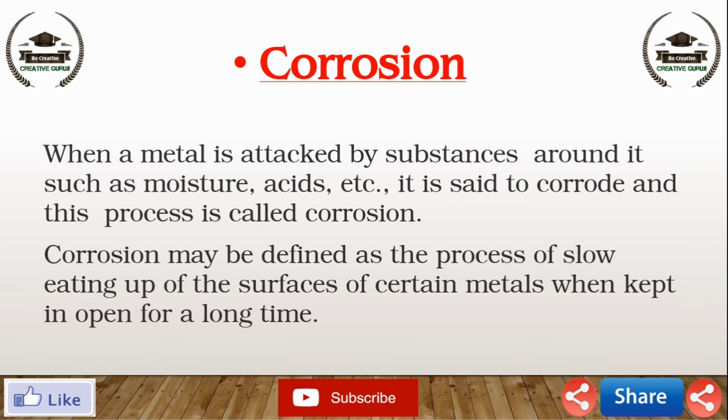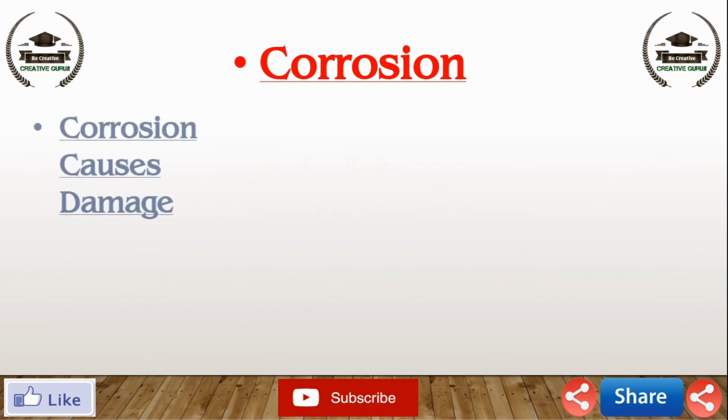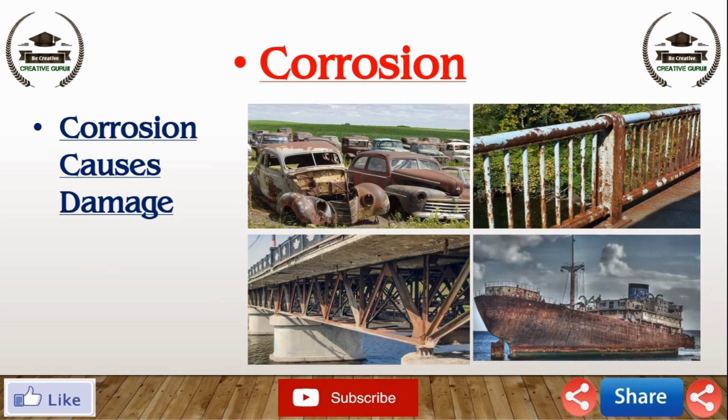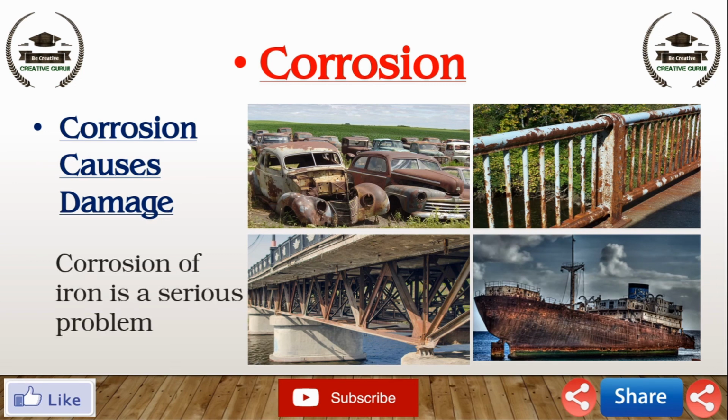Corrosion causes damage to car bodies, bridges, iron railings, ships, and to all objects made of metal, especially those of iron. Corrosion of iron is a serious problem. Every year, a big amount of money is spent to replace damaged iron.